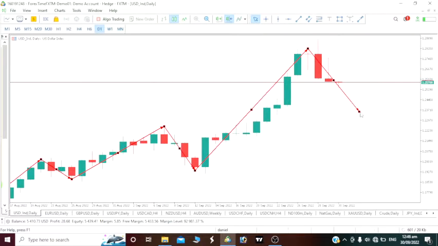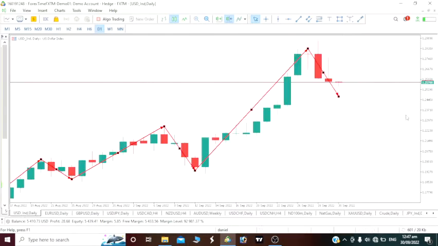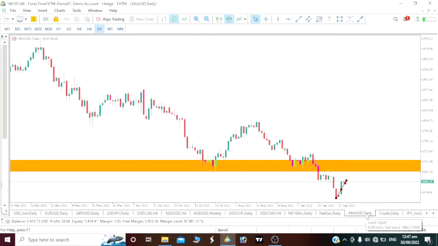So after this impulse move on USD index, of course we are expecting a correction to be made. It is what we are having, right? So is the correction over? Definitely not. Notice that as we are having this correction, which was giving us a bearish move, our gold itself is giving us that bullish move, right? You can see this bullish move on our gold. So as long as this USD index continues to drop, which means our USD continues to drop, then you would continue to see a bullish move on the gold.